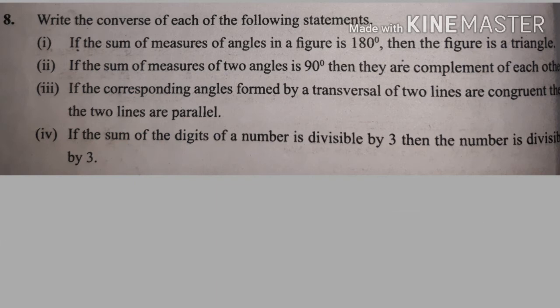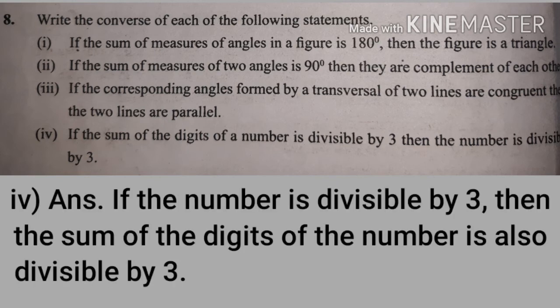Also, example number 4 is taken as: if the sum of the digits of a number is divisible by 3, then the number is divisible by 3. The converse of this statement is: if the number is divisible by 3, then the sum of the digits of the number is also divisible by 3.